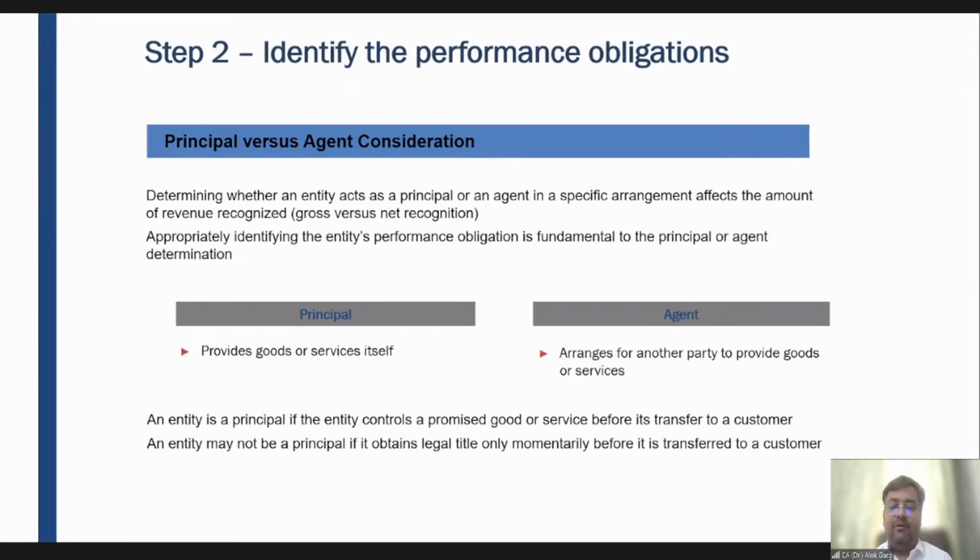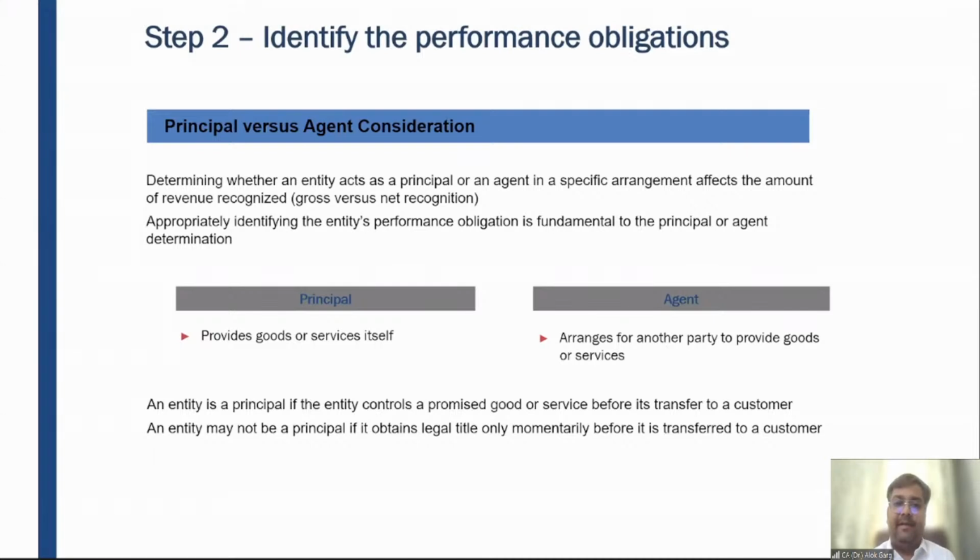Book My Show is an agent which only facilitates you to buy tickets from their portal or platform. They are acting as an agent. So Book My Show will recognize revenue to the extent of 100 rupees only, right?